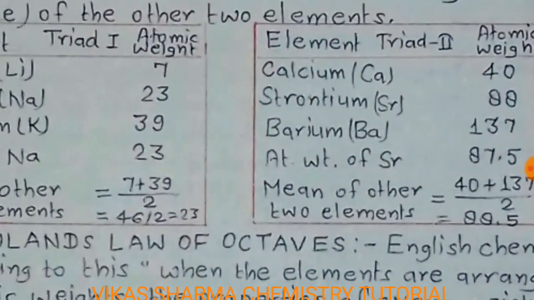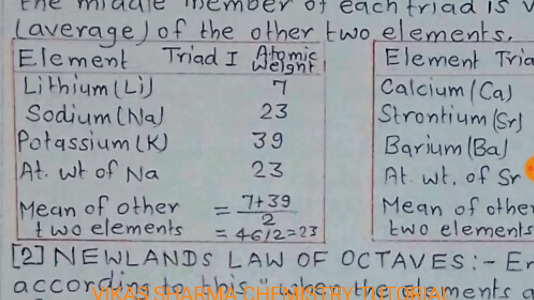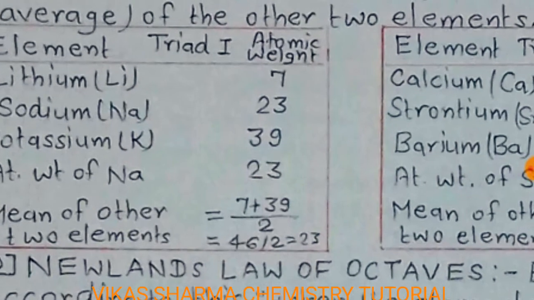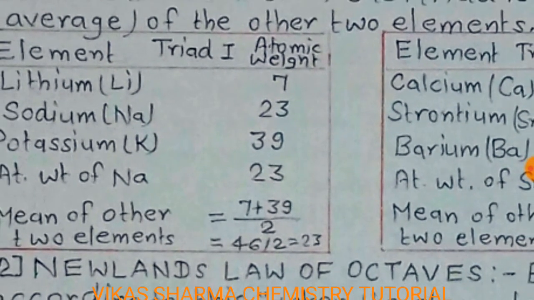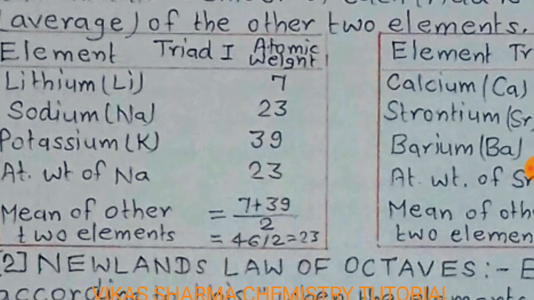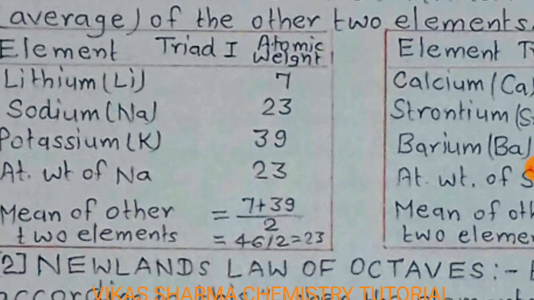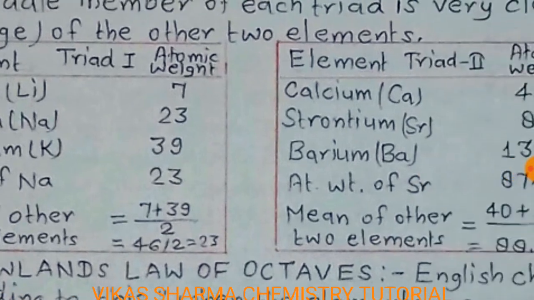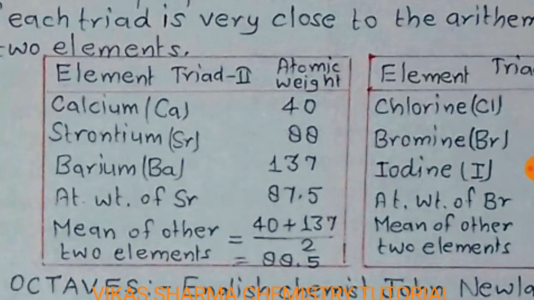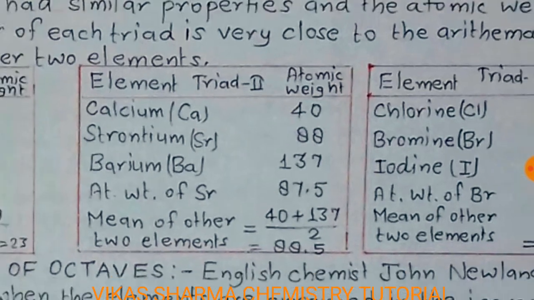So we take the example of the alkali metals. The first member, lithium, has an atomic weight of 7. Potassium, the last member, has an atomic weight of 39. When we sum 7 plus 39 and divide by 2, it is 23. So 23 is the atomic weight of sodium. So Döbereiner made three triads, and the middle member will always be the mean value of the atomic weights of the last one and the first one.